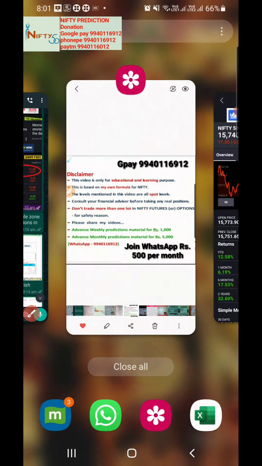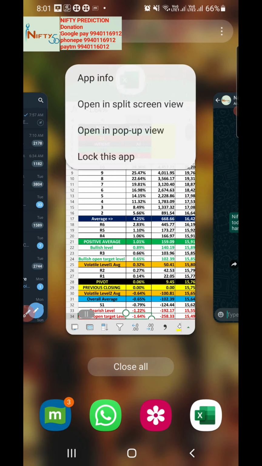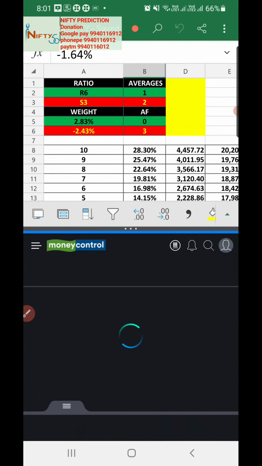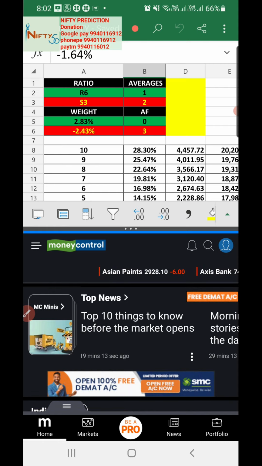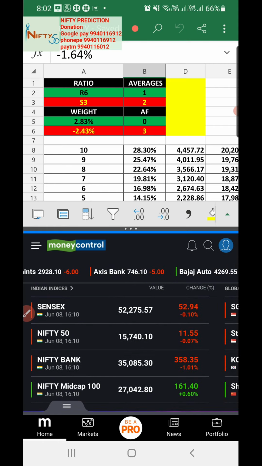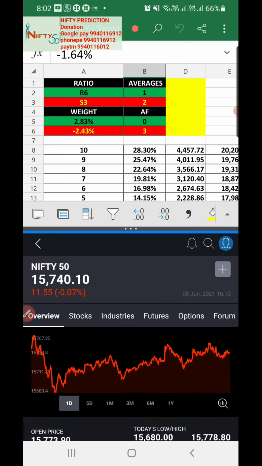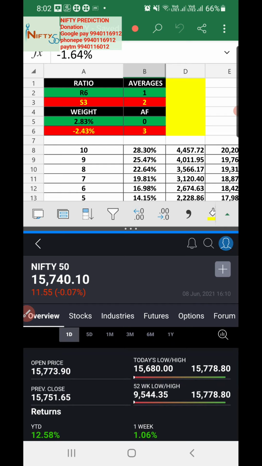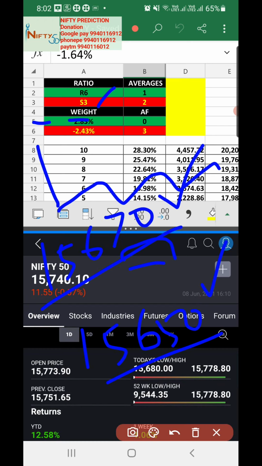Let's go to the prediction review from our Excel chart. That is where our prediction is very unique, but people come and go on the YouTube channel because they don't understand, they don't spend time, they want only the basics, and they want to earn quick money. You need to understand the fundamentals of how to trade in this kind of market. In the last 20 days it has been a very tough situation in the market, because the points are moving but the option prices are not moving as expected. So people would have lost so much money in these days, but we play only in a safe manner.